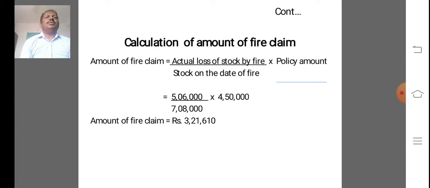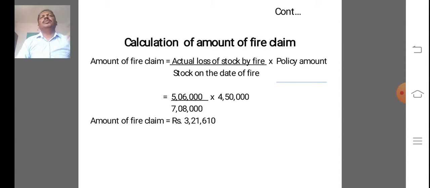So undervaluation means closing stock is valued at 10% less, that is 100 by 90. If 10% is overvalued, then it is 100 by 110. So these rules must be included.